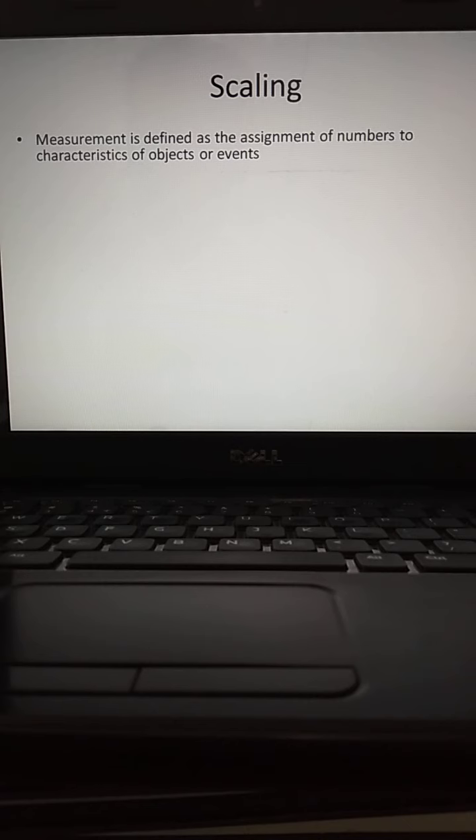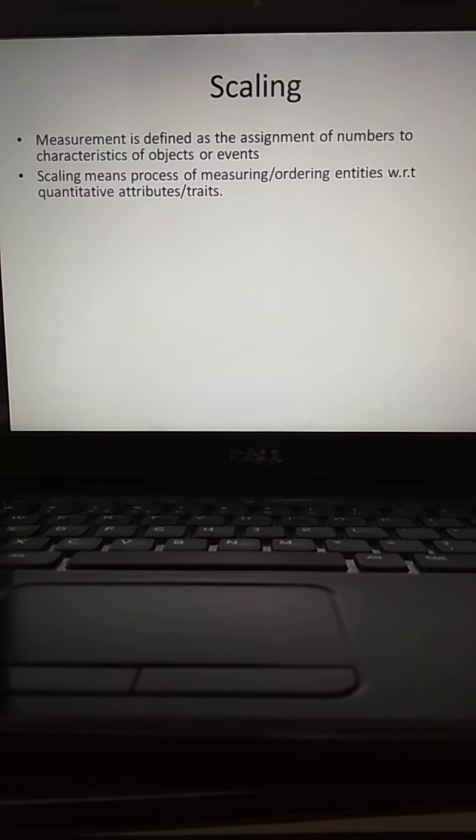Measurement is defined as the assignment of numbers to characteristics of objects or events. The intelligence of the students, how we measure in terms of the marks, the number of units sold, the height of the person, the quality of the gold, different units would be there. The number of liters of petrol you are having in your vehicle. Based upon the characteristic, you are assigning different numbers. You call that situation the measurement.